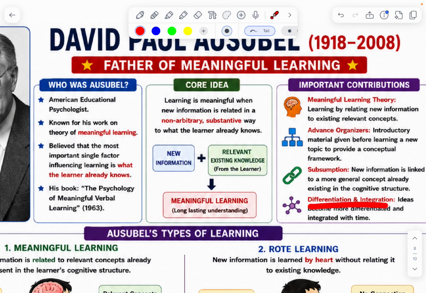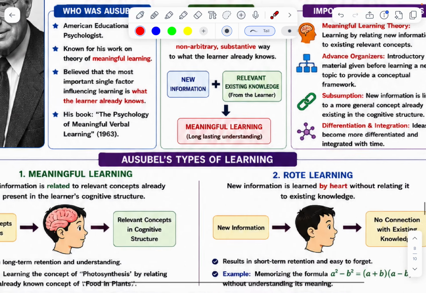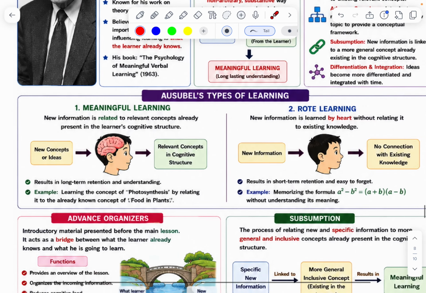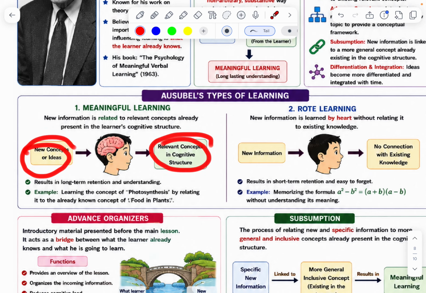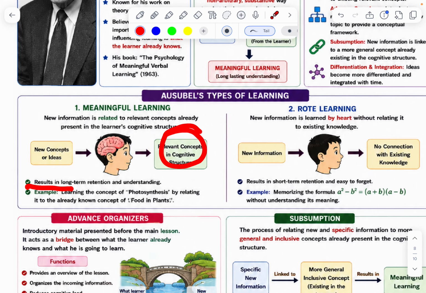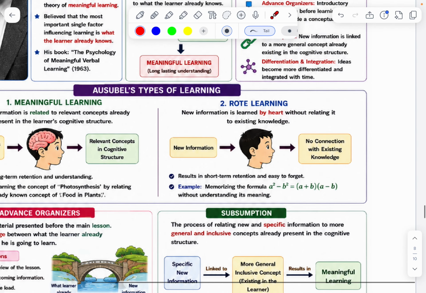Last one, differentiation and integration. Ideas become more differentiated and integrated with time. As well as types of learning. Here observe meaningful learning: new concepts related to relevant concepts is cognitive development. It results in long-term retention and understanding. Example, learning the concept of photosynthesis by relating it to the already known concept of the food of plants. Suppose a student knows the food of plants, then the concept of photosynthesis is related. Then he can easily understand. Okay, it is meaningful learning.